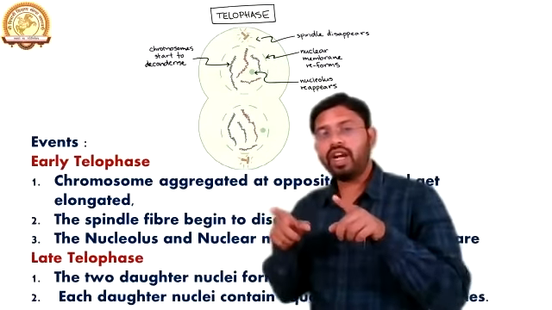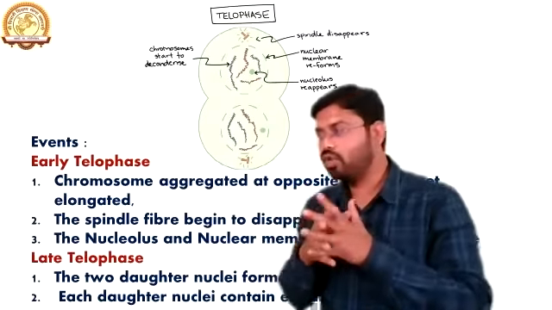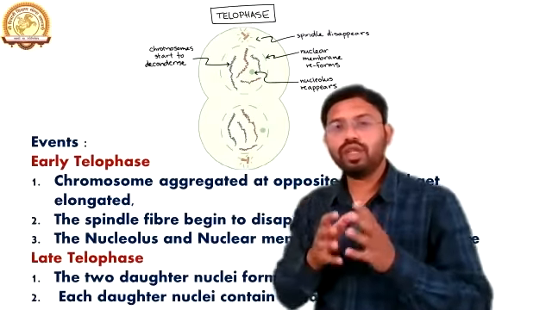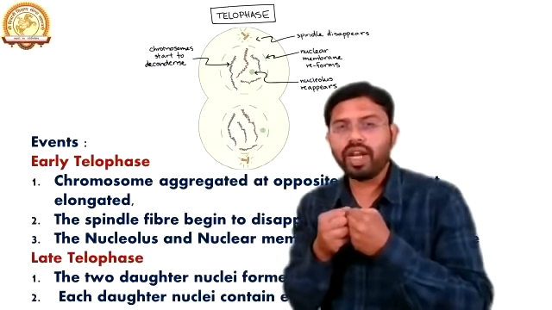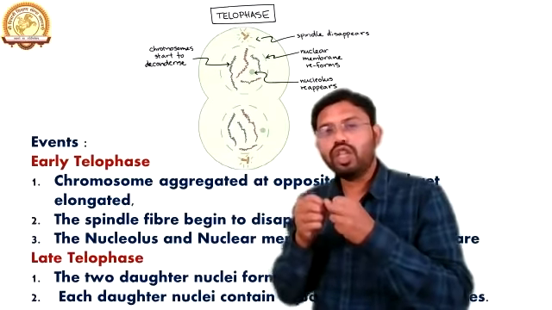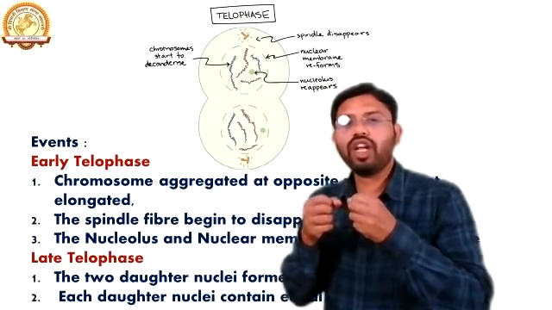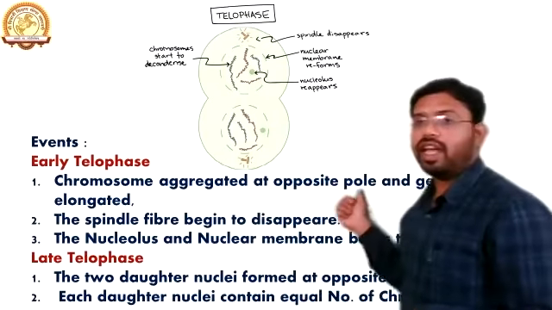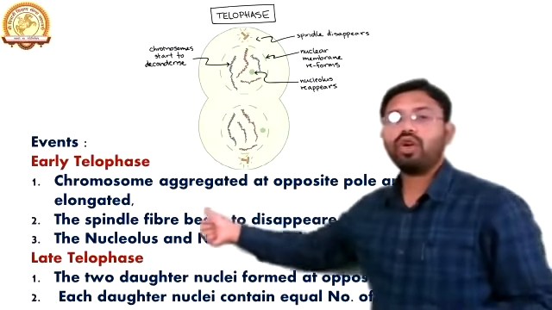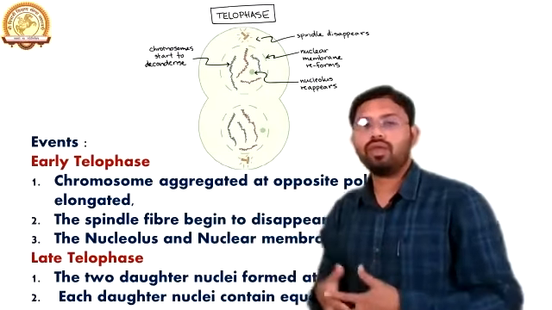Now, as we know, the chromosomes have been segregated at the opposite poles, and in metaphase there is more condensation of the chromosomes. Now these chromosomes are trying to get elongated. They are going to get free. So the second thing that happens is that the chromosomes are going to elongate. It means they are coming back to their original state.